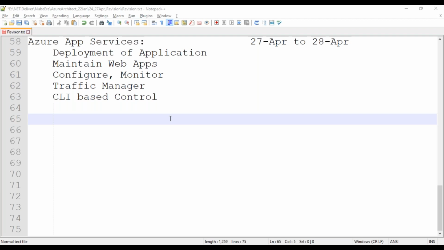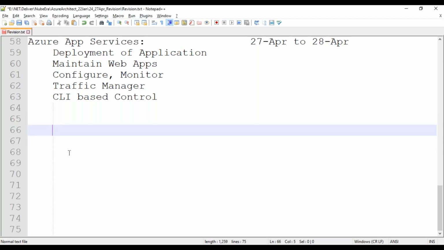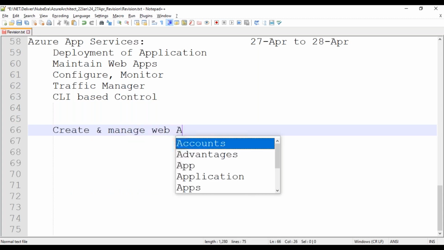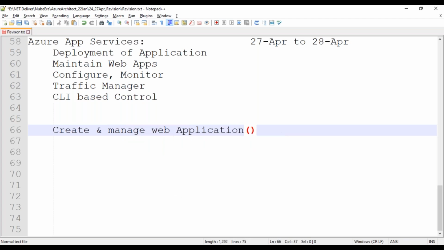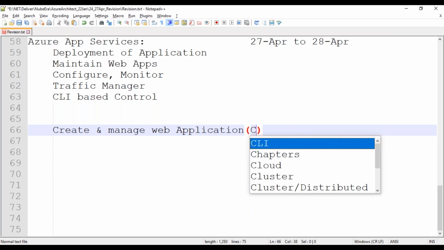This concept is based on a set of software. Azure provides these app services, and in that we can do some important stuff. We can create and manage web applications, and those web applications can be mission critical applications. So all critical applications you can focus here.